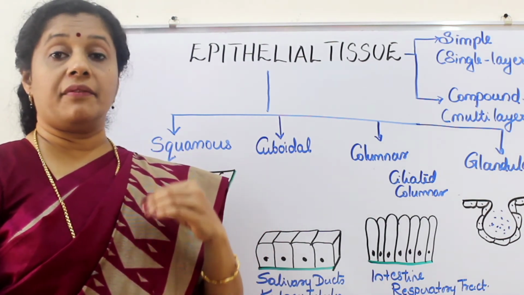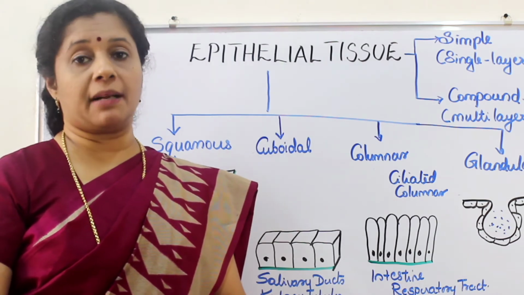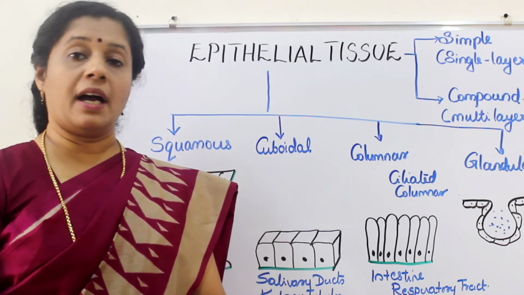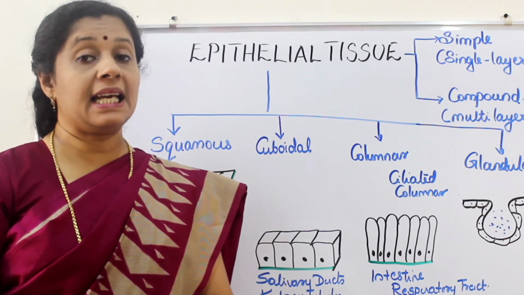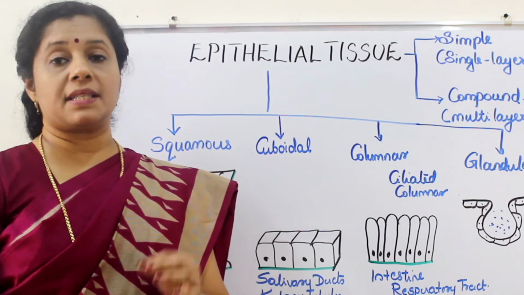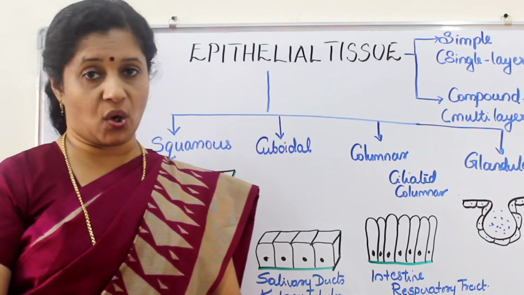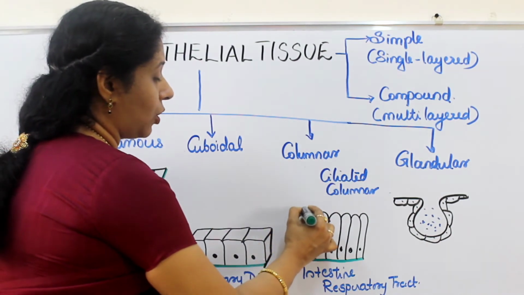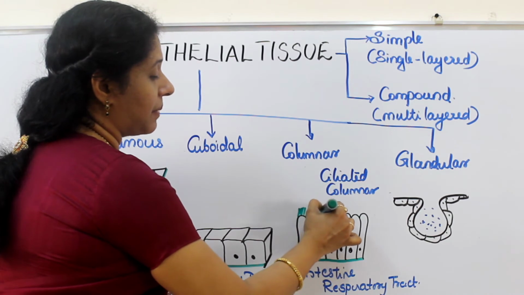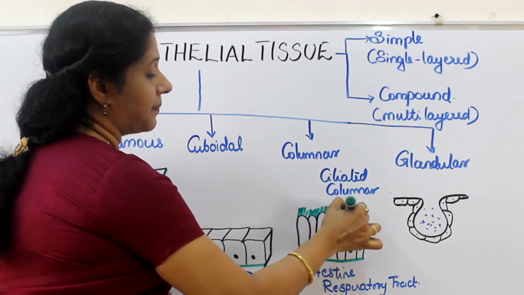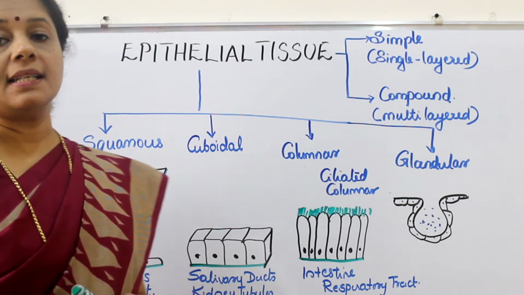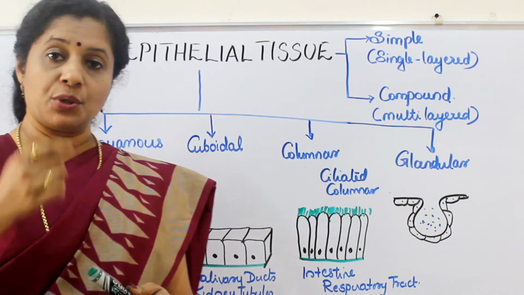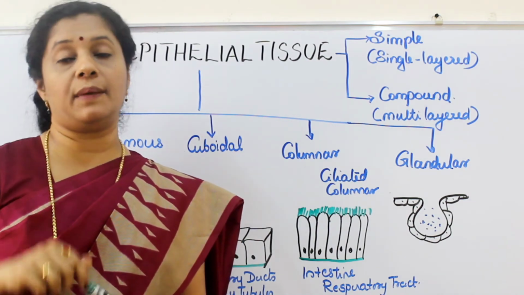But there is a variant or a different type of columnar epithelium that is called a ciliated columnar epithelium. Have you heard of cilia? Cilia are small hair-like structures present on the surface of certain unicellular organisms. Here also, if the columnar cells have the cilia on top of them, it gives a brush border appearance like this. Okay? Then it is called a ciliated columnar epithelium. When do we use a brush? To clean something, right? For sweeping or cleaning, we need a brush.